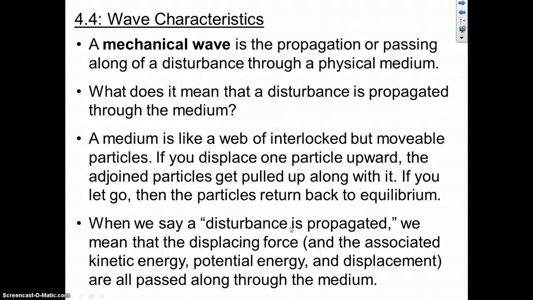That force is getting passed forward through the medium so that successive particles are raised and then lowered and then returned to their original position. Okay? So the disturbance is being propagated, the force is being propagated, and so is the displacement that the particles experience. Now, because of that, the associated kinetic energy and potential energy are also passed along or propagated through the medium.